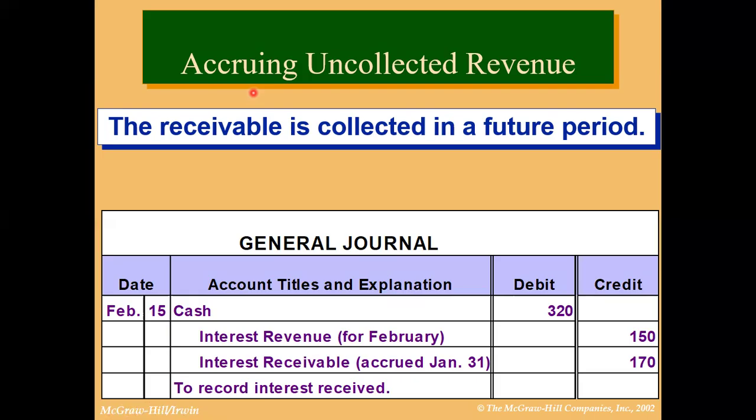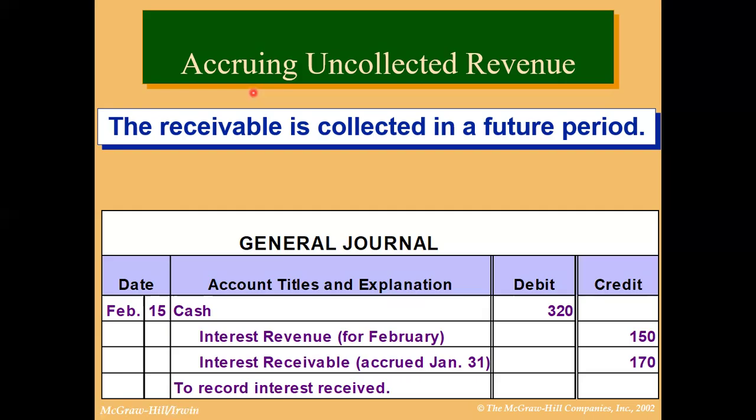I'm repeating again. One is prepaid expenses, where payment is being made in advance and services are yet to be received. One is accrued expense. You have got the services, but you have to make payment. This is an example of accrued expenses. Third is unearned revenue. It means you have received the payment, but you have to provide the services. That is a liability. That is called unearned revenue.